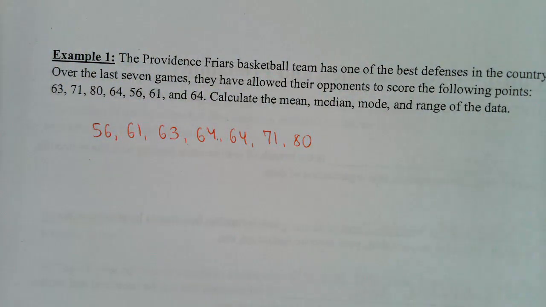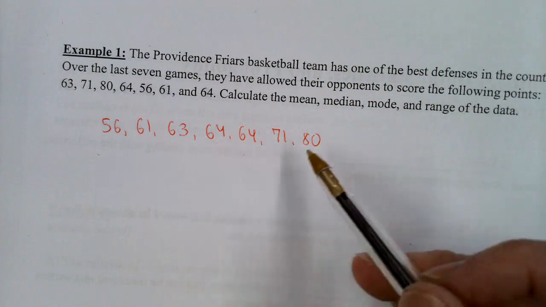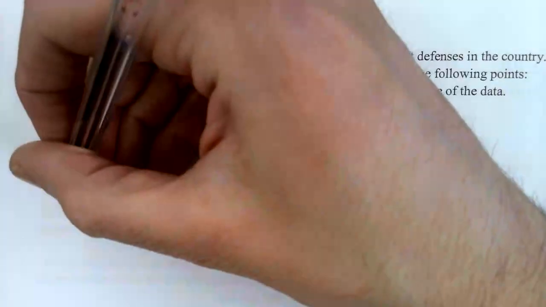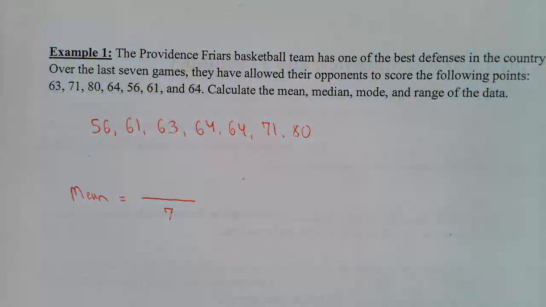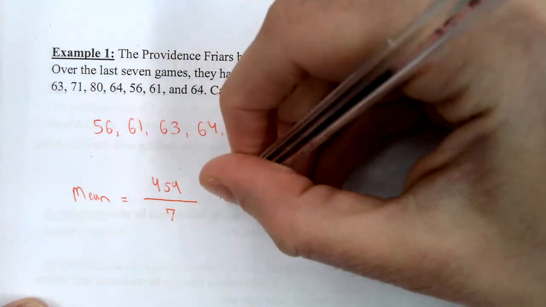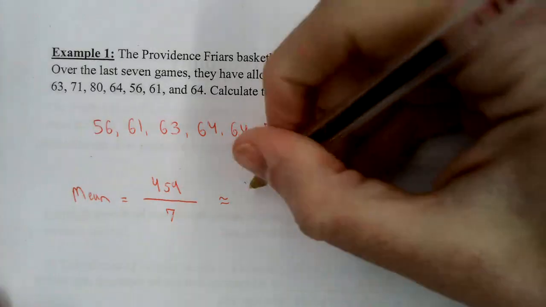Calculate the mean, median, mode, and range. Okay? So for the mean, you're going to add up all these numbers, and you're going to divide by 7 because there's 1, 2, 3, 4, 5, 6, 7 numbers. Just be careful when you do that. You may want to do it just twice just to double check yourself. But when you add them all up, you should get 459. Divide that by 7, and that's going to give you 65.6 about. I'll say 65.6.